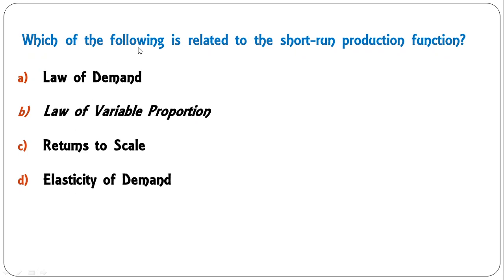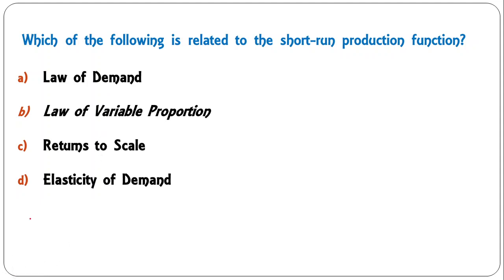Second question, which of the following is related to the short run production function? See, dear students, production functions are different in the short run and in the long run, and they are known by different names. Is it law of demand, law of variable proportion, returns to scale, elasticity of demand?